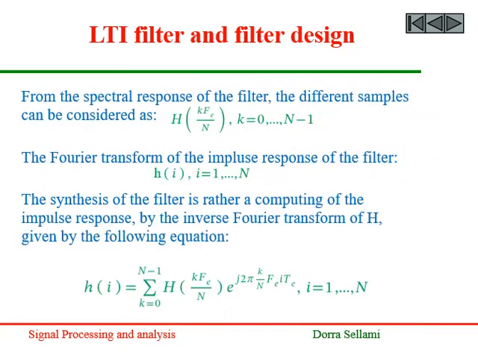From the spectral response of the filter, the different samples can be considered as points of the frequency transfer of the impulse response of the filter. Thus, the synthesis of the filter is rather a computation of the impulse response by the inverse Fourier transform of H given by the following equation. Once we get the impulse response of the filter, the input-output relation is well defined.